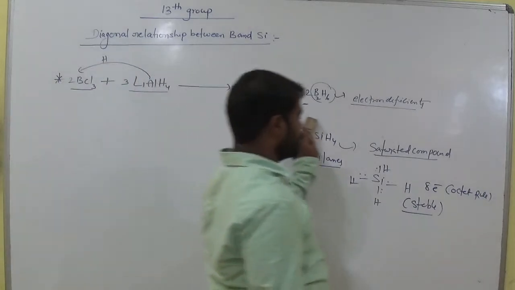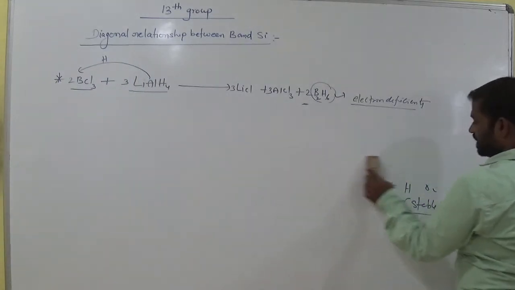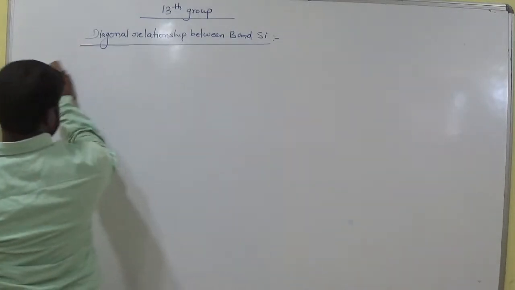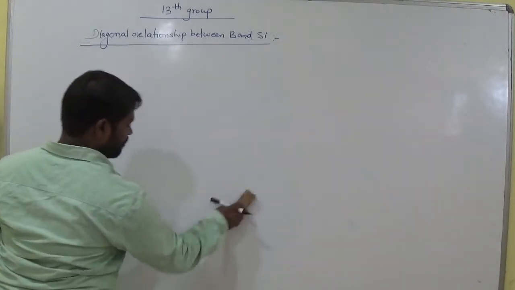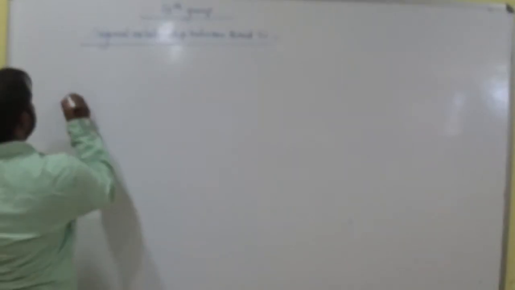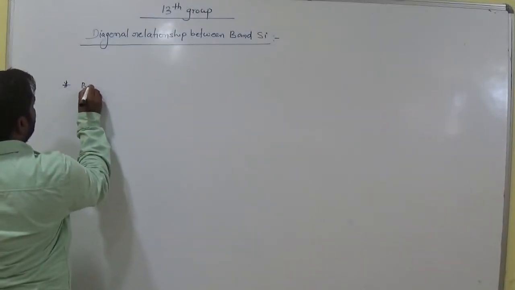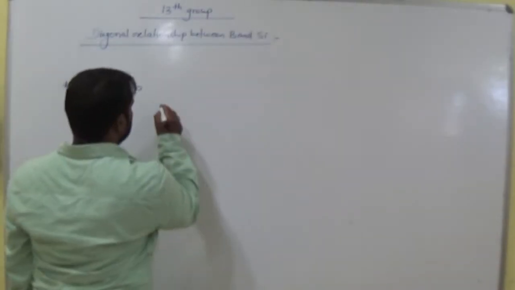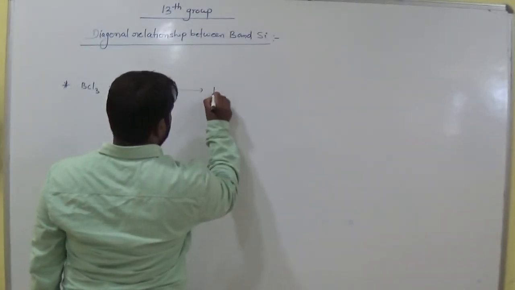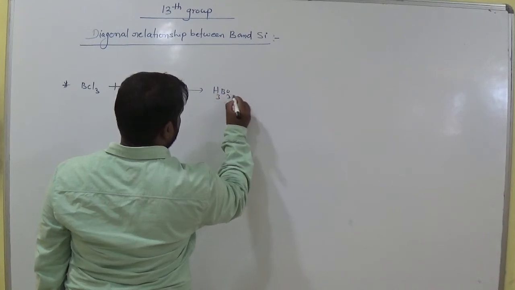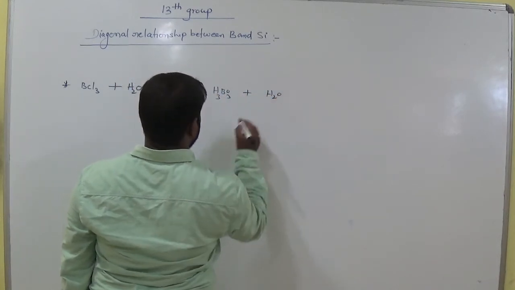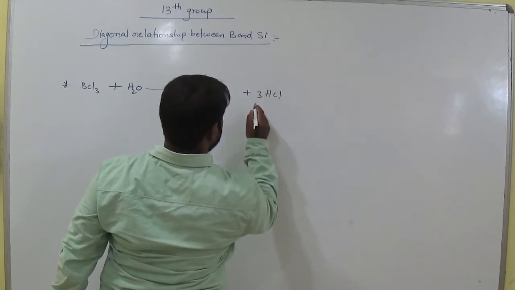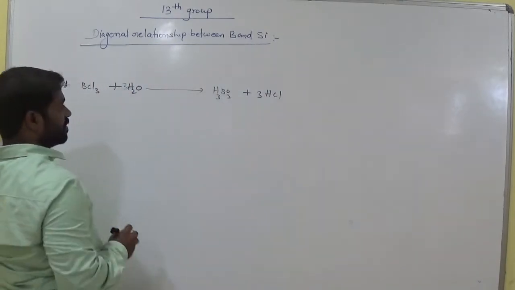Clear, mark 2? So here also lithium aluminum hydride acts as a reducing agent. And boron trichloride interacts with water, it gives orthoboric acid.